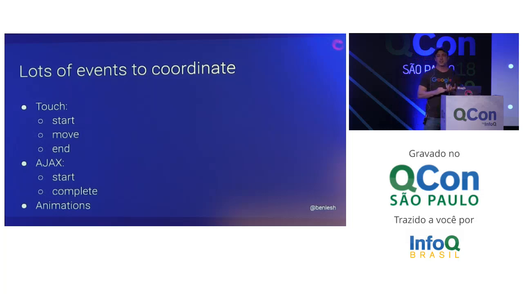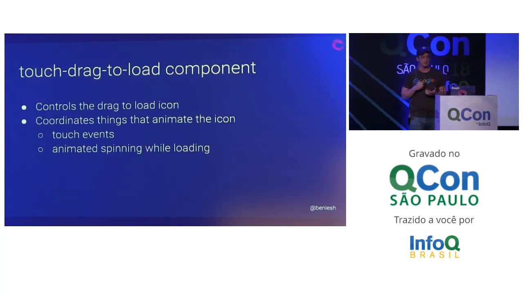So just a list of the various events we need to coordinate. We have start, move, and end touch events that we have to coordinate. We've got Ajax. We want to know when the Ajax starts and when it completes, so we know when to start spinning and when to animate things out. Of course, we have animations. We need to know when animations complete. We need to know when to update the screen or update the view to move things. So it's a lot of stuff to coordinate.